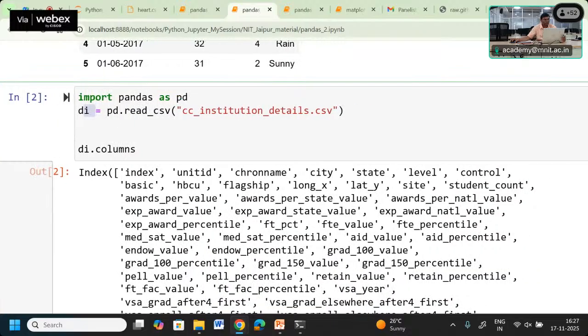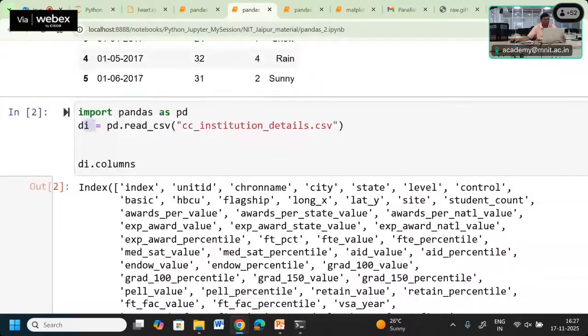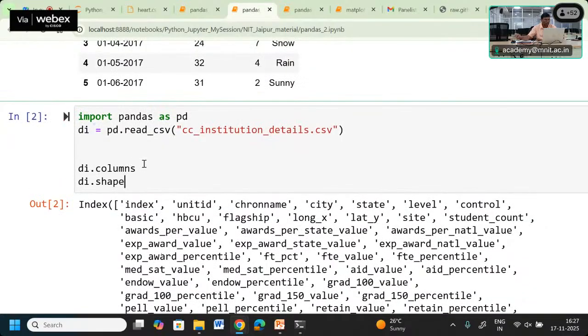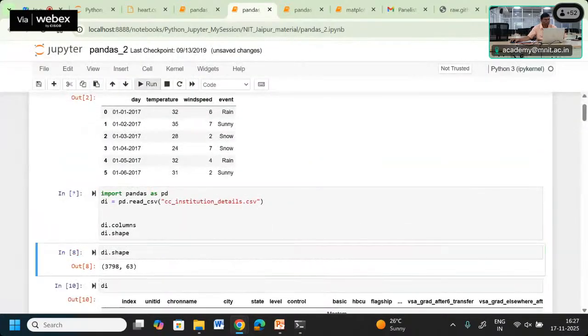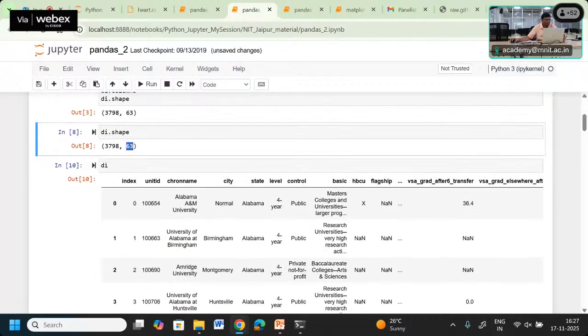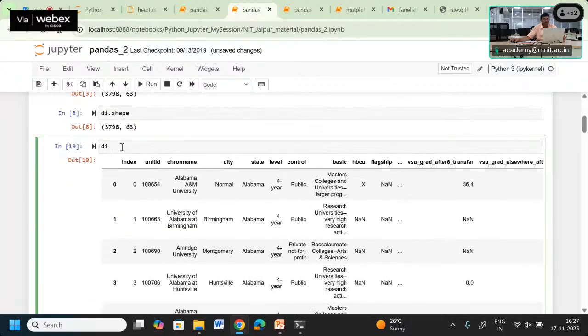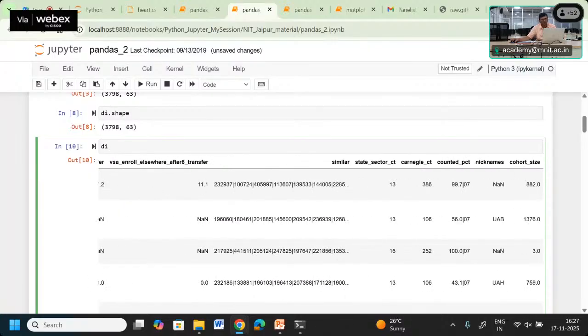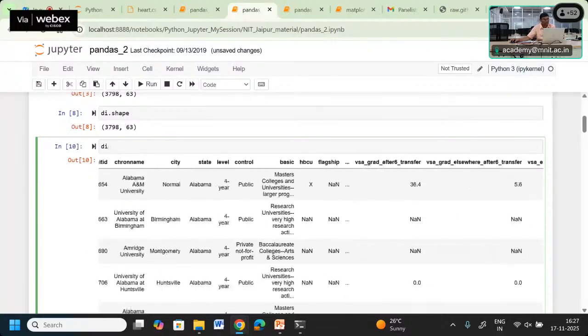In that we have so many columns, you can assume. So that we can also get using data frame dot columns, and data frame dot shape will tell me how many rows and how many columns. So we have basically 63 columns. If you want to display the data frame, we can get it here. See, this is the total number of rows and columns here.